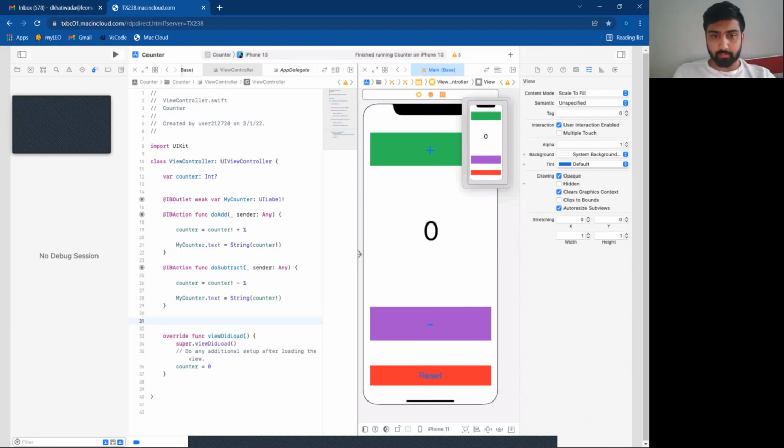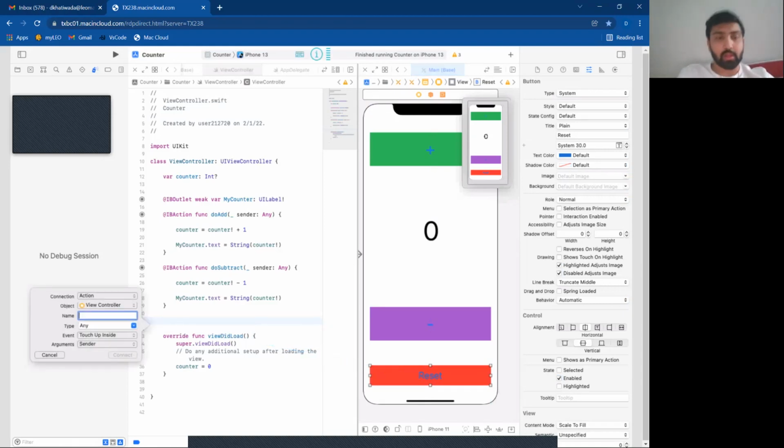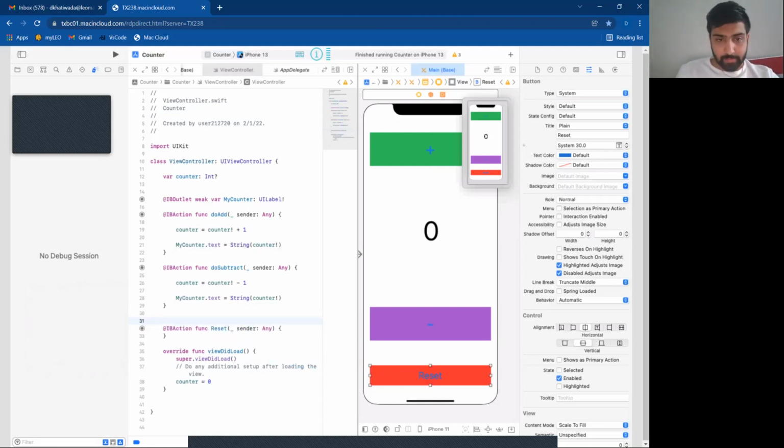Now I will try to add it to my code. I go this and try to insert the action. The connection should be the action. The name should be reset, since we are making a reset button. So I do reset and I connect it, and then I'll write my program.